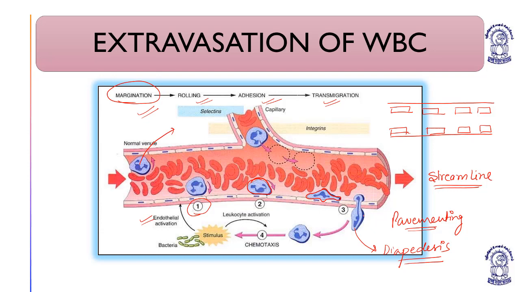After diapedesis, meaning coming out, they further move through the chemical stimuli provided by the bacteria and go to the site of infection. So this is the extravasation of WBC. In this way, the white blood corpuscles come out. All these stimuli are basically provided by movement, injury, or any kind of protein or toxin secreted by the pathogen. Understood?